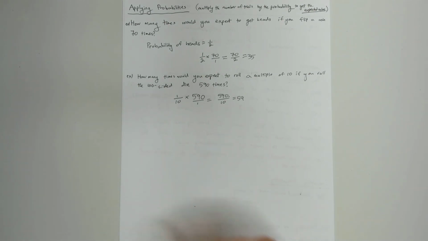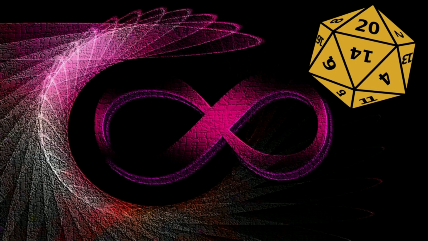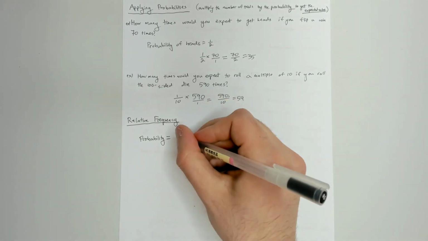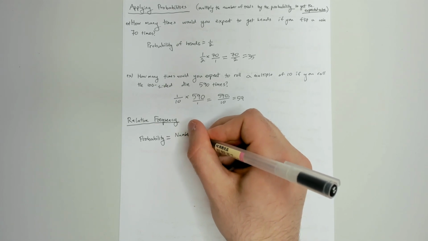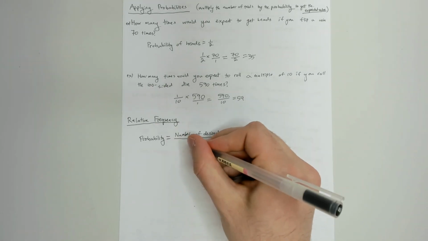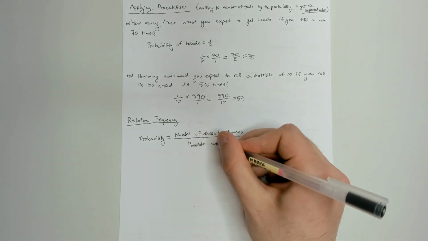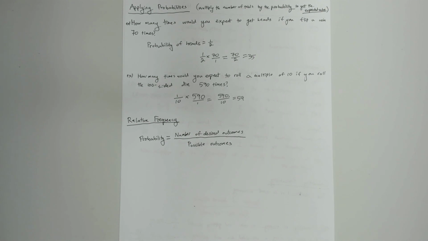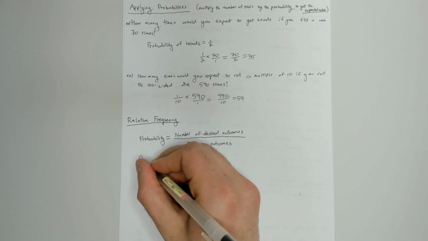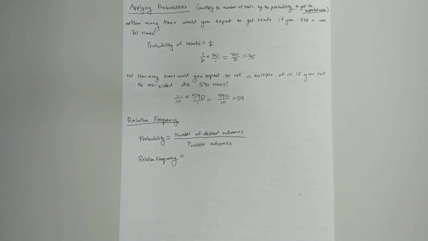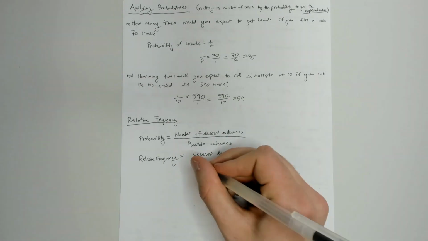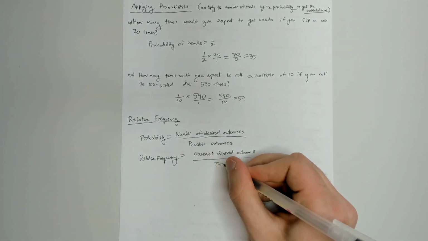And so this introduces an idea called relative frequency. So the way we calculated the probability was the number of desired outcomes, or the number of ways the event could happen, and we divided it by the possible outcomes. Right, so the probability of heads, that was one possible way to get heads and 2 different possibilities with flipping the coin. But to contrast this, relative frequency is a little bit more experimental. So we take how many times we observed the desired outcome, and we divide it by how many trials we did.